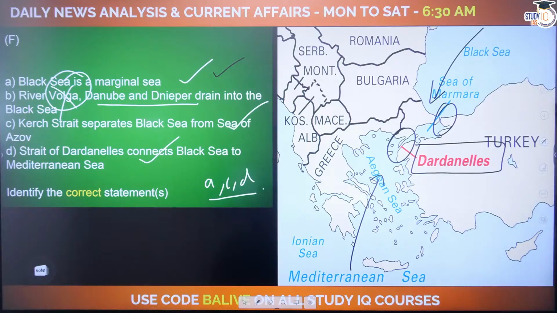Make a note of this particular strait, please. This is the Strait of Bosphorus that I just pointed at.